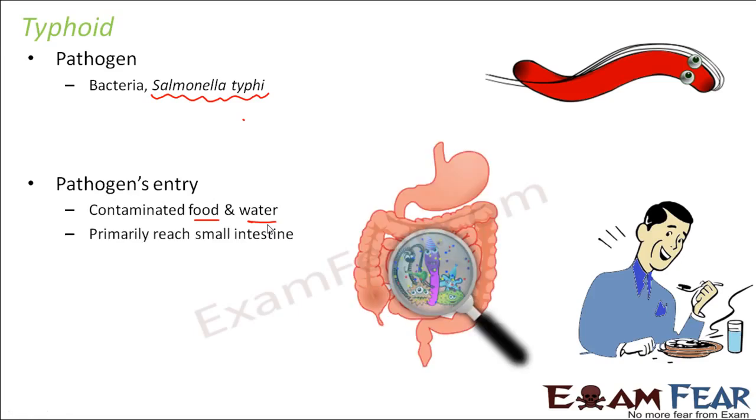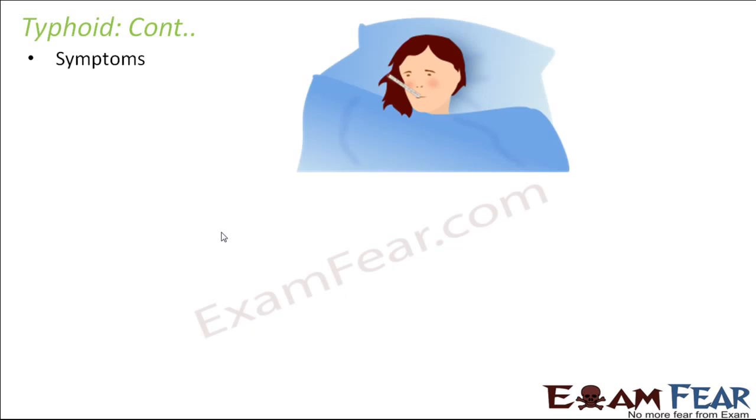So where do they reach inside our body? Once this bacteria reaches the body, it directly goes to the small intestine. And you see the same photo which shows that they are partying in the intestine, but the person is actually suffering. Primarily it reaches and affects the small intestine.